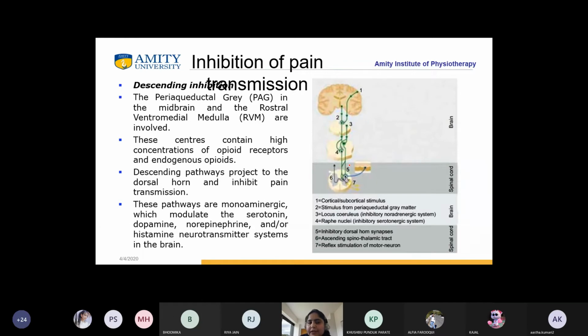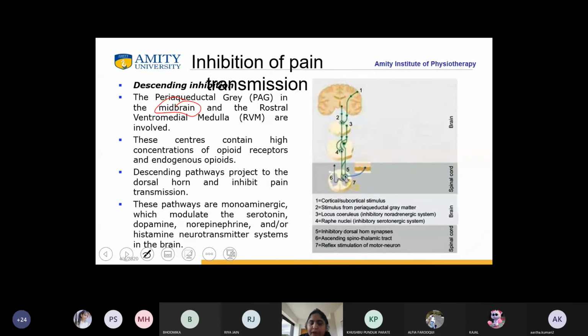Dekho beta, for understanding what descending inhibition is, you need to know about certain terms, like periaqueductal gray, which comes with the abbreviation PAG, which is in the midbrain, and the rostral ventromedial medulla. They are involved.